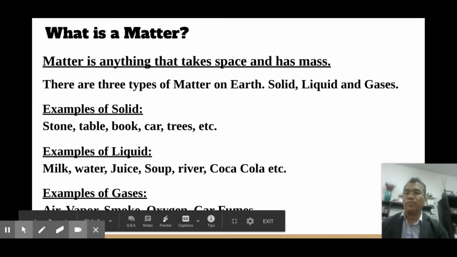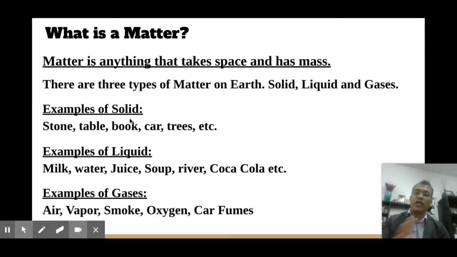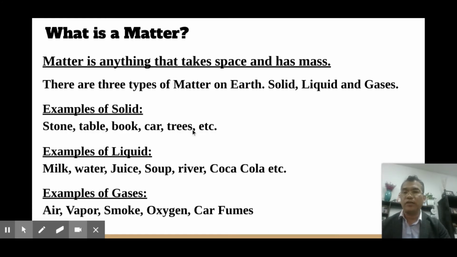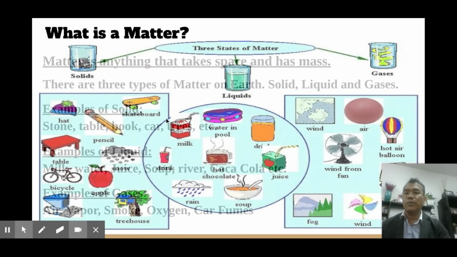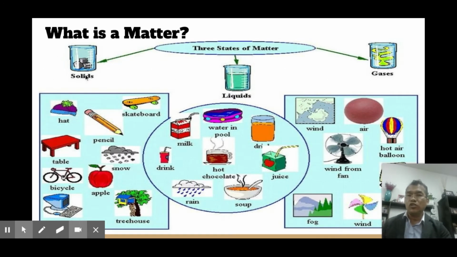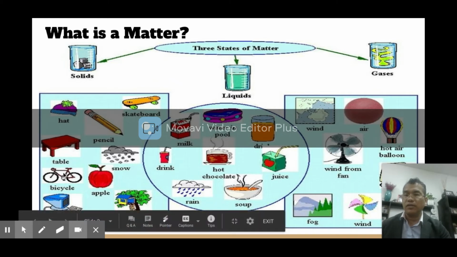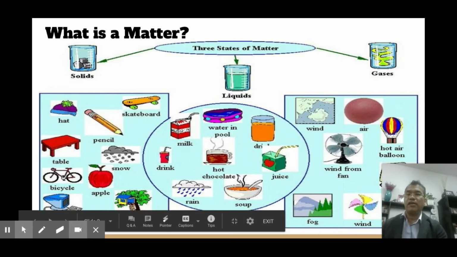Alright? So let's see the examples. Before we explain, let's see the examples of solid. What are the examples of solid here? There are stone, table, book, car, trees, what else? Chair, the wall, anything else, right? Okay, look at the picture here. So, the solid examples here are hat, pencil, a skateboard, bicycle, apple, trees, right? Those are solid, which are hard things, okay, are called solid.